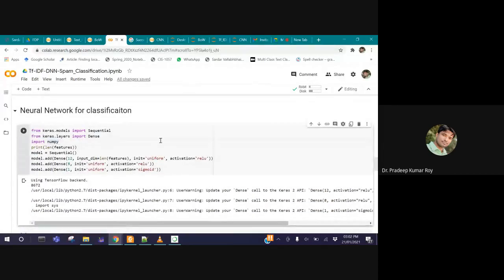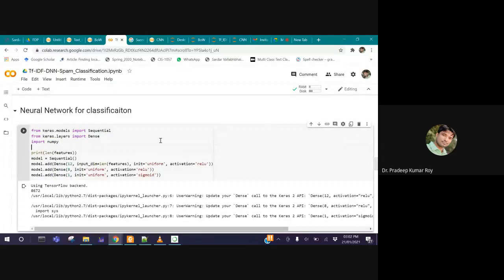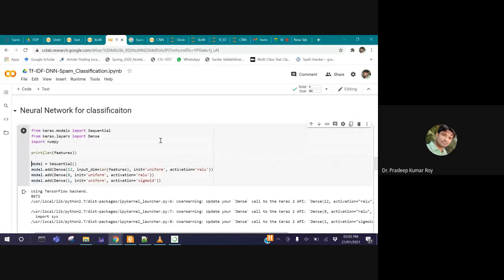Now what will happen if the same thing is applied on a neural network architecture? For a neural network architecture, the features are already extracted, and the same features we have to pass. So what I am doing is, from Keras, which is a library that is available, you have to import Sequential here, and then one more, Dense. These are all available in the Keras library. You have to import two functions: one is Sequential, another is Dense.